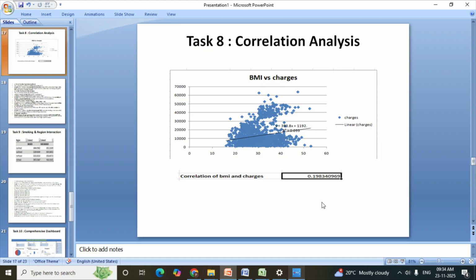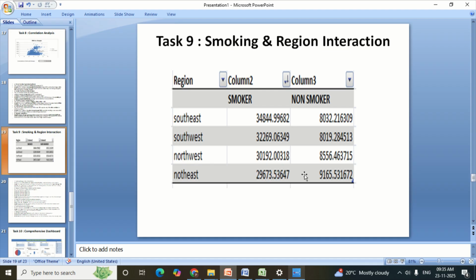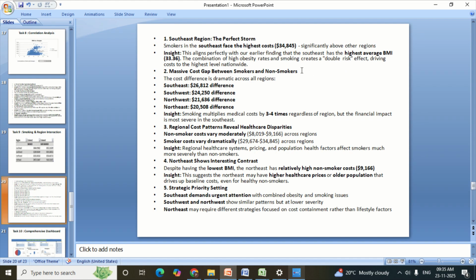So moving to tasks 8 and 9, connecting the dots. Finally, I connected the dots. I checked how BMI and cost are related and then combined smoking and region. What I found: on its own, BMI has a weak link to cost. But when I combined factors, the picture became clear. A smoker in the Southeast has the highest possible cost, over $32,000 to $34,000. So no single factor tells the whole story. It's the combination of risks, like smoking while living in a higher obesity region, that creates the perfect storm for extreme cost.